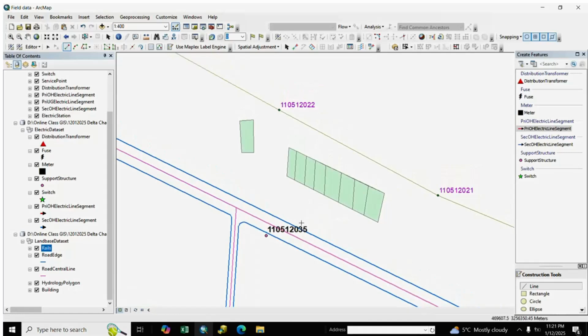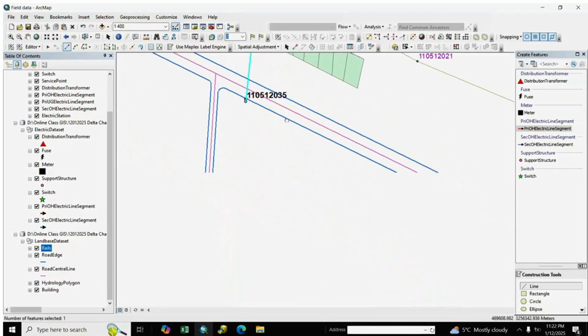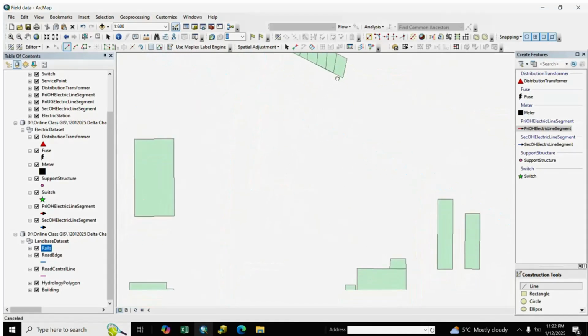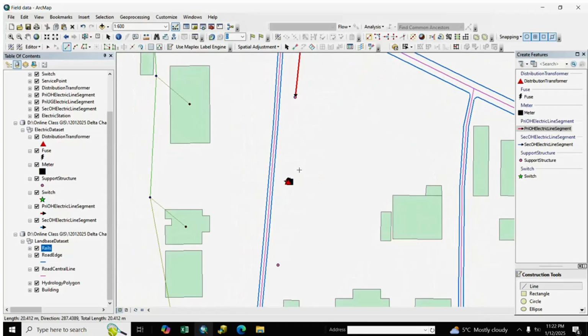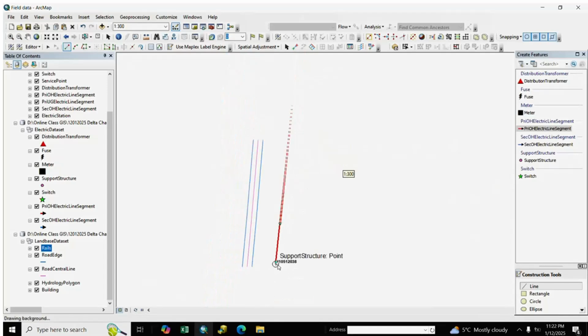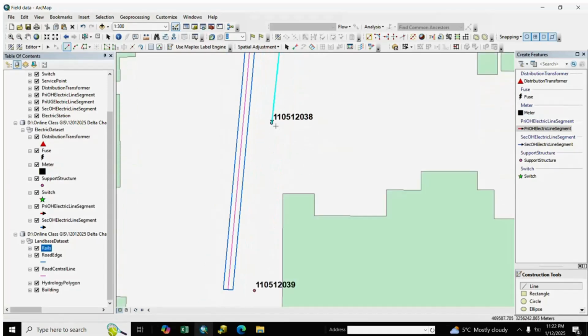If you have a reference file for the SLD, the single line diagram, you also take the SLD, and we make a reference to pole number 22 and connect it to 35, 35 to 36, 36 to 37, 37 to 38, and 39. We connect it.